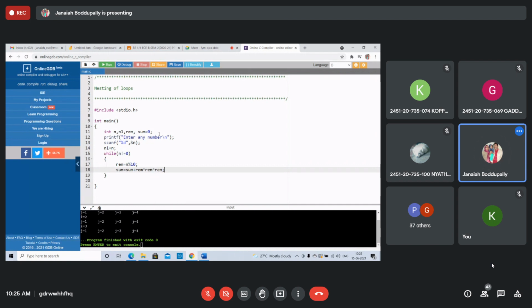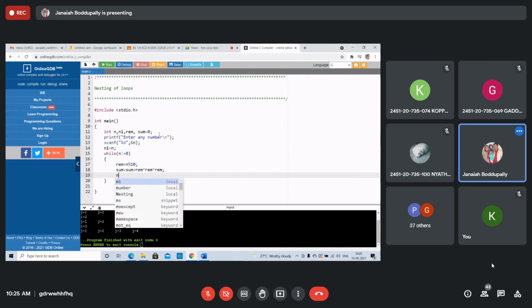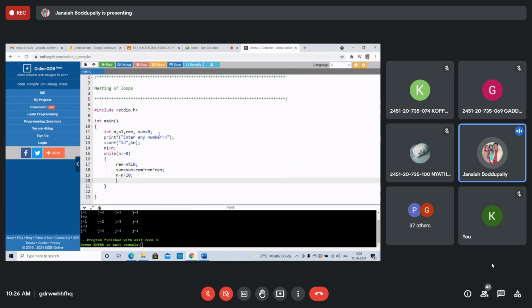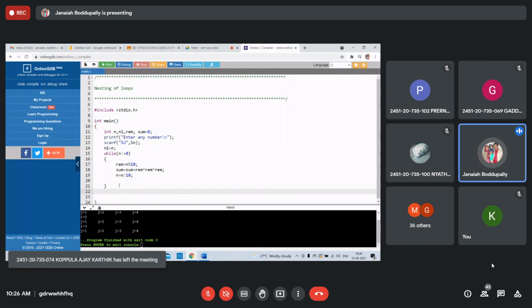Once you got this value, every time n should be divided by 10 to take the quotient value. Otherwise, n slash equals 10 also you can write. Once it is complete, the loop is repeated until n equals 0.